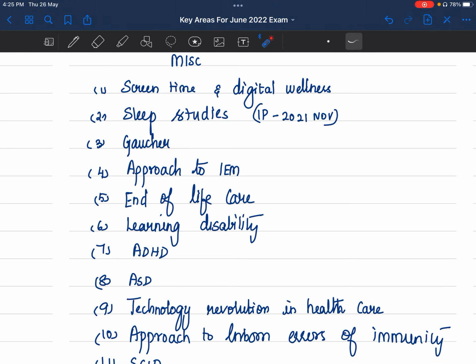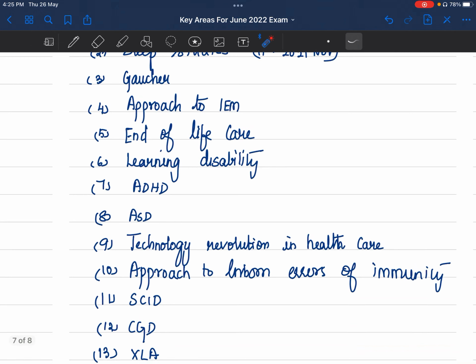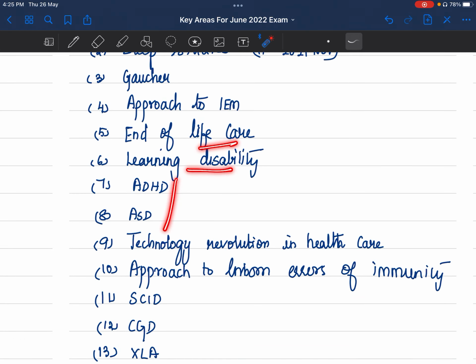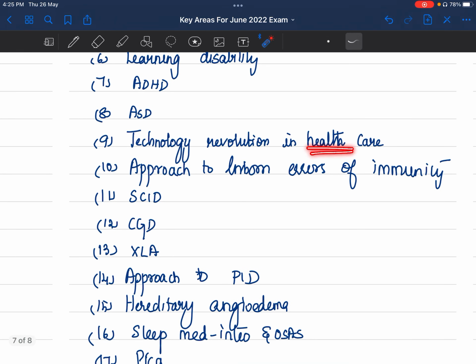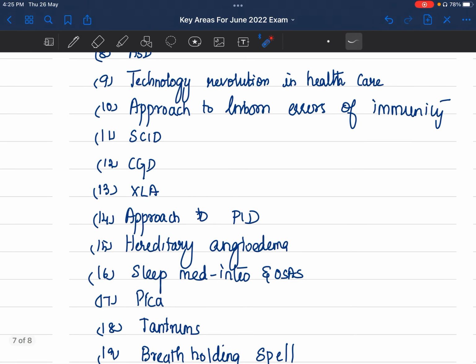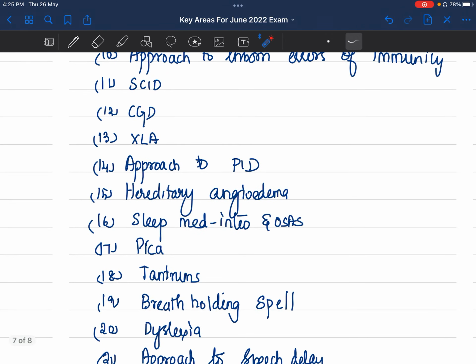Gaucher's disease, because there was a guideline on it. Approach to inborn error of metabolism, end of life care, learning disability, ADHD, ASD, either one of these they can ask. Technology revolution in healthcare, this was in one of your IJPP papers, I think. Approach to inborn errors of immunity, which is your autoinflammatory syndromes, your periodic fevers. Then SCID, CGD, XLA. So these are all primary immunodeficiency disorders: agammaglobulinemia, chronic granulomatous disease, and severe combined immunodeficiency. Hereditary angioedema.